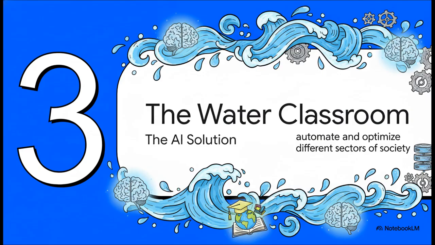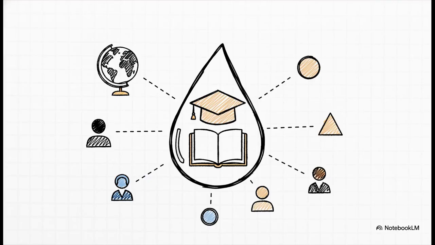Section 3. Introducing the Water Classroom, the AI solution. So, here is where we meet their proposed technological solution. The crucial thing to grasp here is that the Water Classroom is not framed as some simple homework helper app. It's defined as a complete, self-contained, AI-powered online school. It's built to provide a truly world-class, personalized education, covering everything from K through 12 all the way up to undergraduate studies, completely democratized for literally anyone, anywhere on Earth.